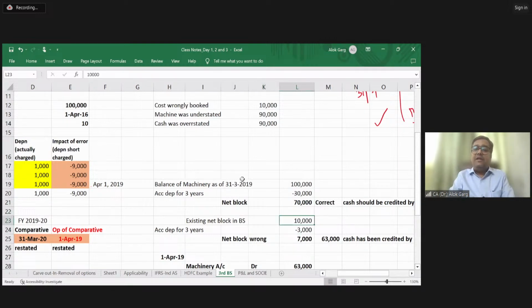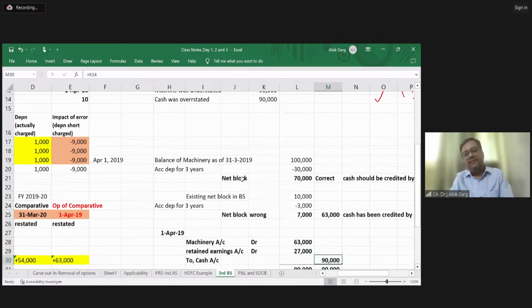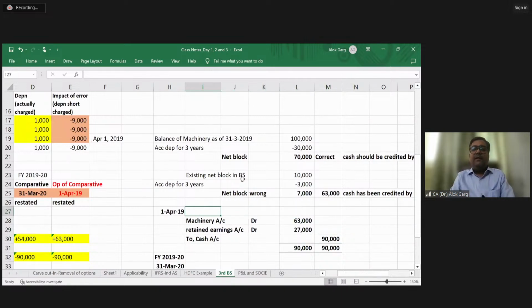And your existing gross block is 10,000. Your accumulated depreciation is 3,000. And your wrong net block is 7,000. It means on 31st March 19, your PPE balance is lesser by 63,000. It should have been 70,000, but it is 7,000. So PPE has to be debited by 63,000 to make it correct. Friends, in the current year, you are not required to change your past financial statement. Please try to understand.